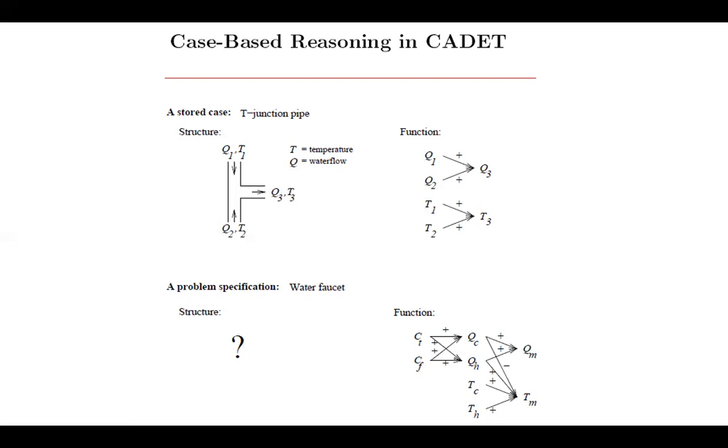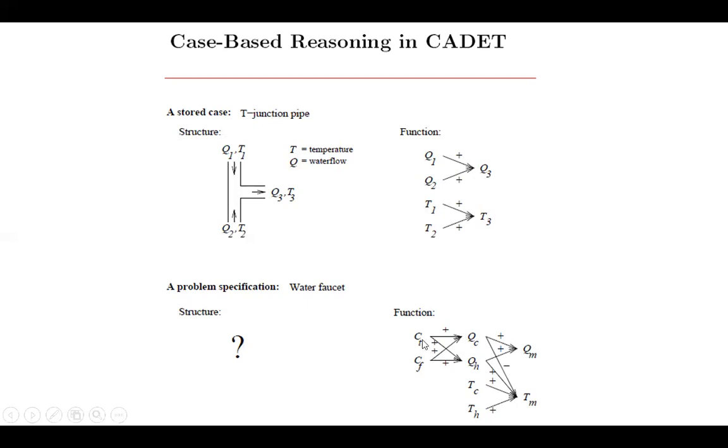So what is our case? We have to design a water faucet for hot water, cold water, and mix of hot and cold water. So we need the structure for that. This CADET system has matched, closest match is this T junction pipe. So what it will do, it will generate this function. You can see in the bottom of the presentation, you can see the function here.